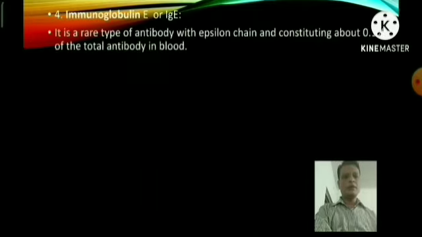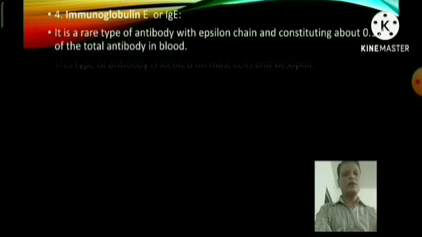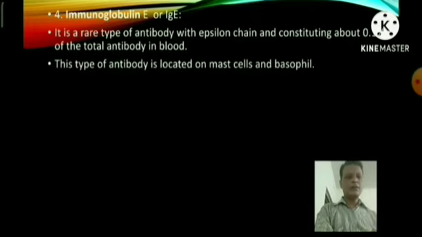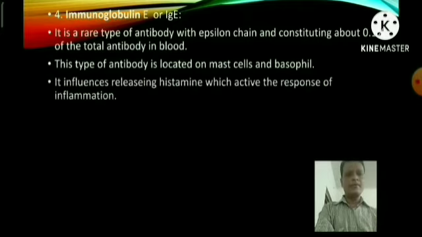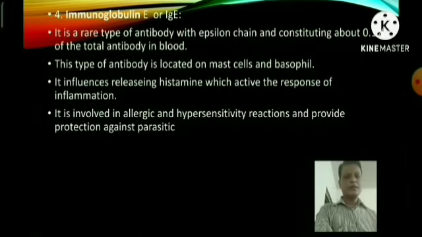Immunoglobulin E is a rare type of antibody with epsilon chain, constituting about 0.1% of the total antibody in the blood. This type of antibody is located on mast cells and basophils. It influences the release of histamine, which activates the inflammatory response. It is involved in allergic and hypersensitivity reactions and provides protection against parasites.